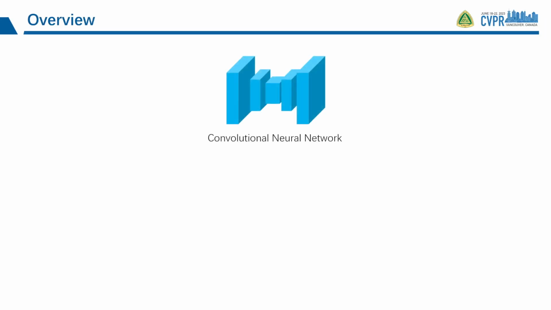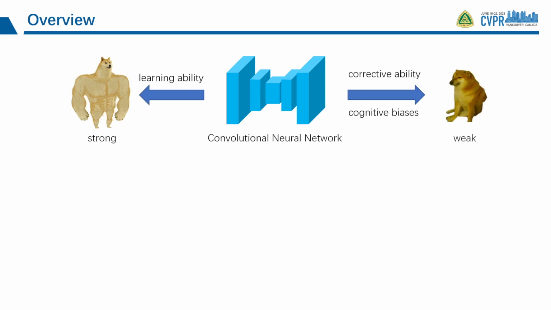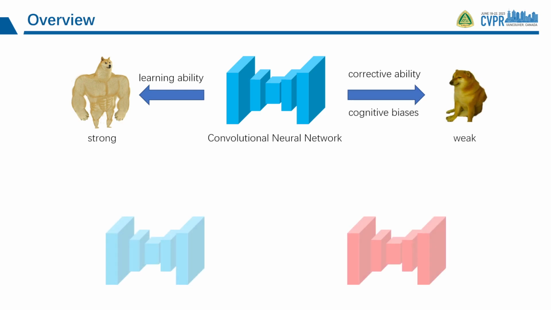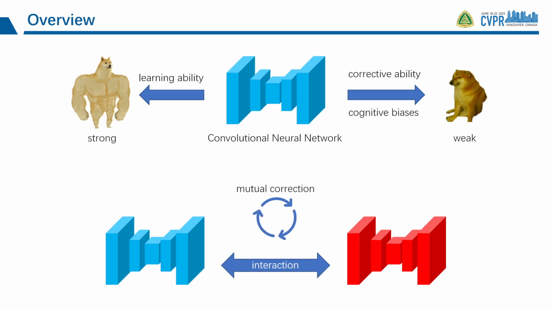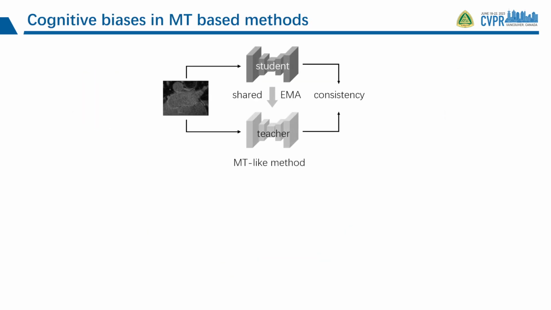Many works have demonstrated that convolutional neural networks have a very strong learning ability, but at the same time we observe that their ability to correct their own cognitive biases is weak. Inspired by the idea of contrast, we exploit the interactions between different subnetworks to guide the networks to correct each other. The consistency regularization methods based on mean teacher is the mainstream method in the current semi-supervised medical image segmentation.